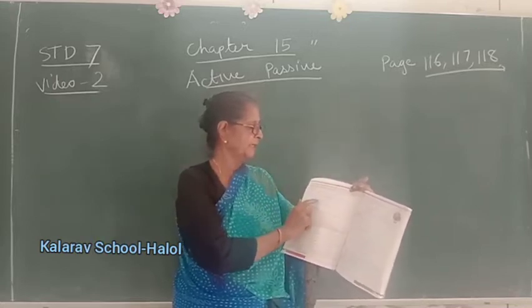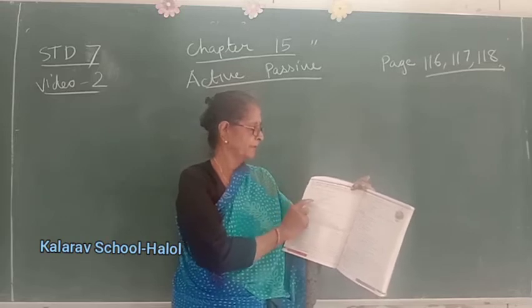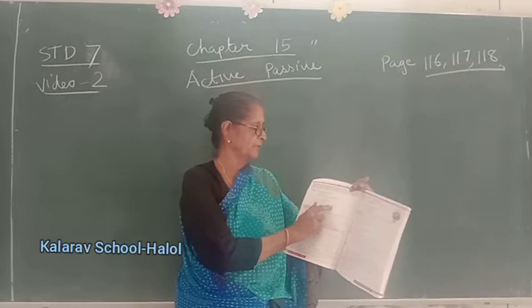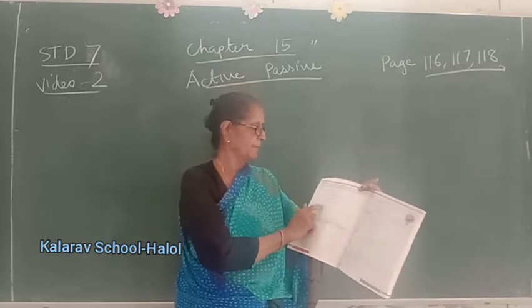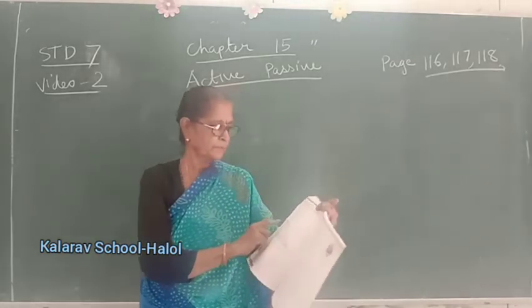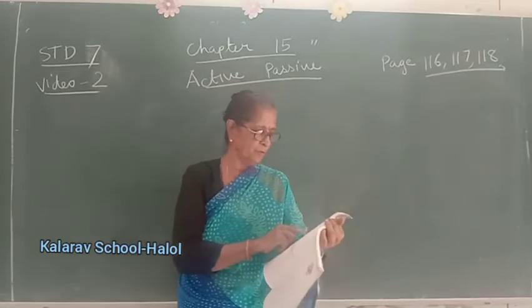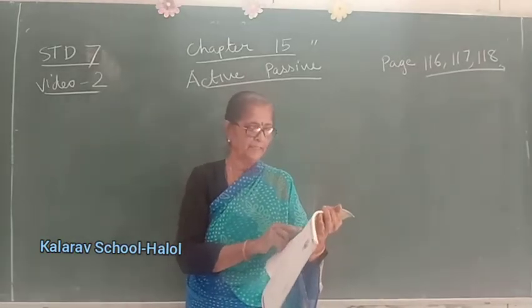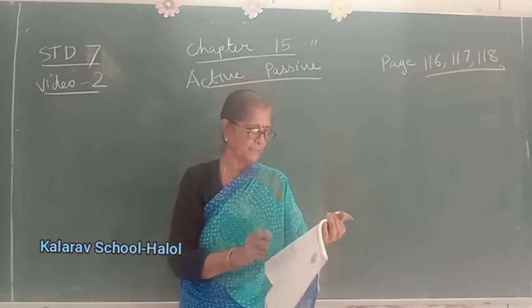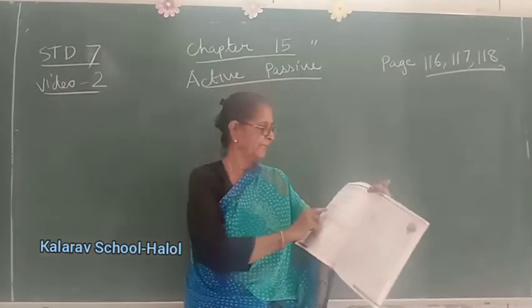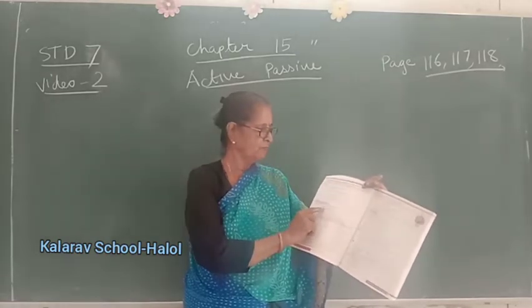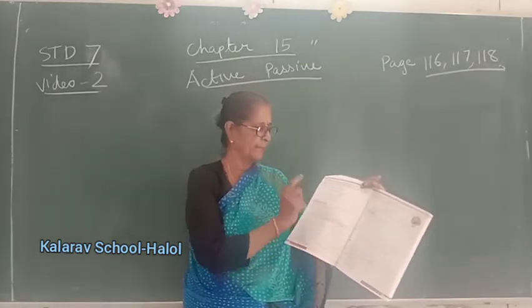Now, Nitish ate a lot of cookies. A lot of cookies were eaten by Nitish. Passive, okay? Now, verbs and prepositions. Verbs in the active voice that are followed by prepositions retain them when they are changed into the passive voice. That means, they will see. They laughed at the clown, active. The clown was laughed at by them.